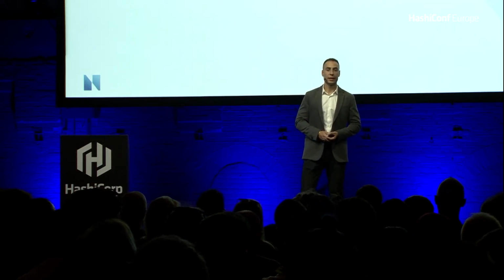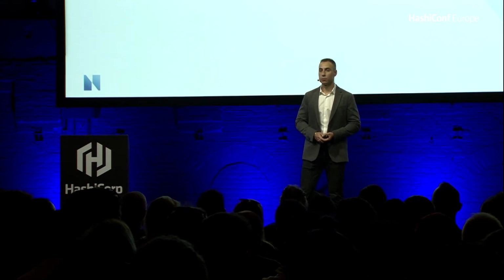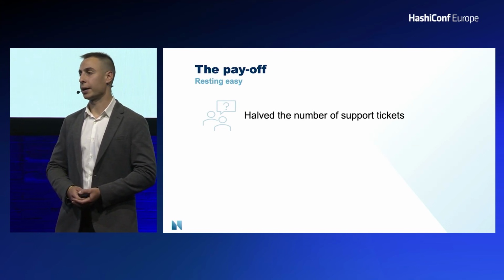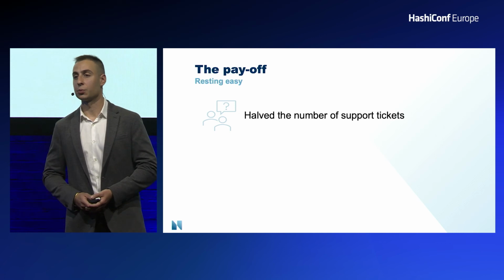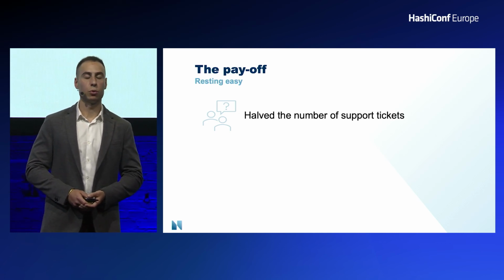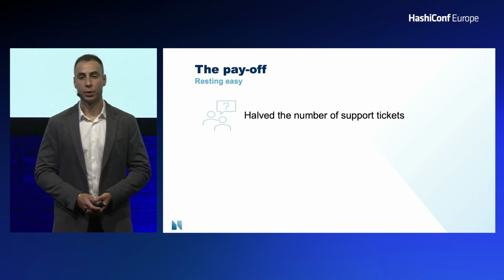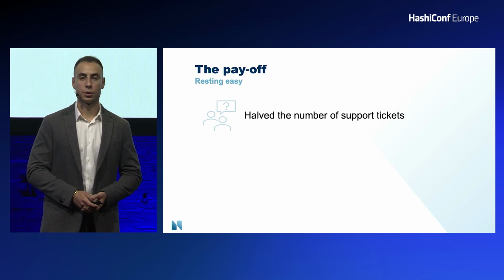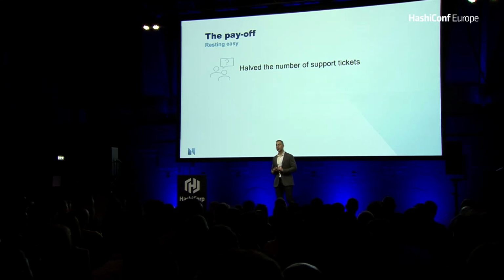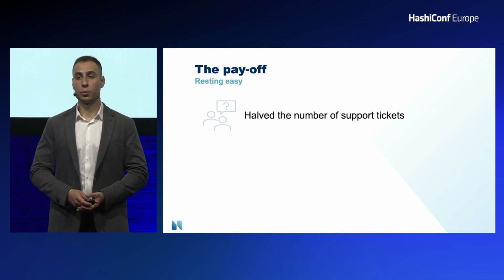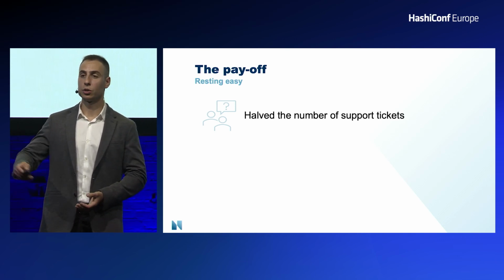So what were the tangible things that we got out of this? Well, I mentioned at the beginning, there's an incredibly high overhead for managing 600 applications manually. You can only imagine the number of support tickets that we were getting every week for changes of all sorts. Could you rotate a credential, update a login URL? Users simply didn't feel empowered to own their own applications. And as such, they were requesting us to do it on their behalf. So what we've actually delivered is a halving in the number of support tickets that we're getting every week. That means that we have so much more time to build these sorts of solutions and ensure that we're actually delivering value in more sustainable, long-term ways.